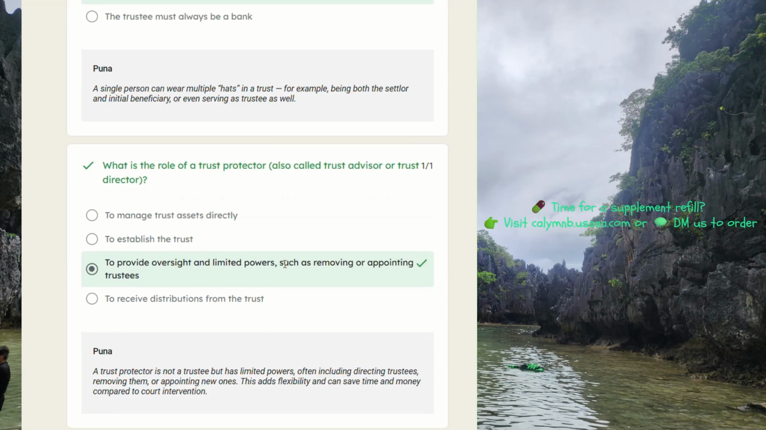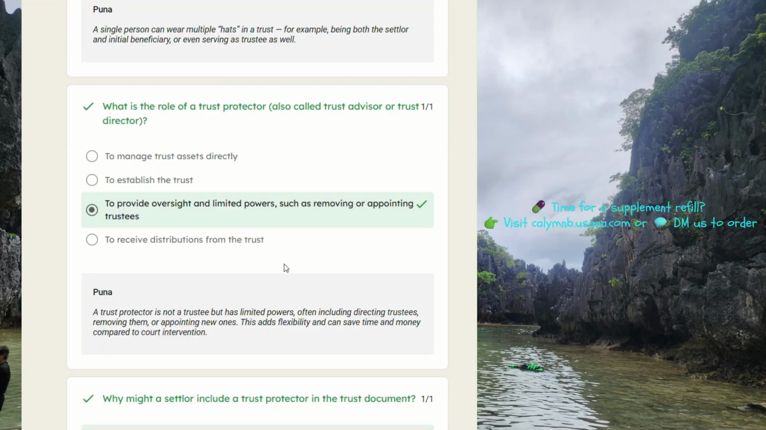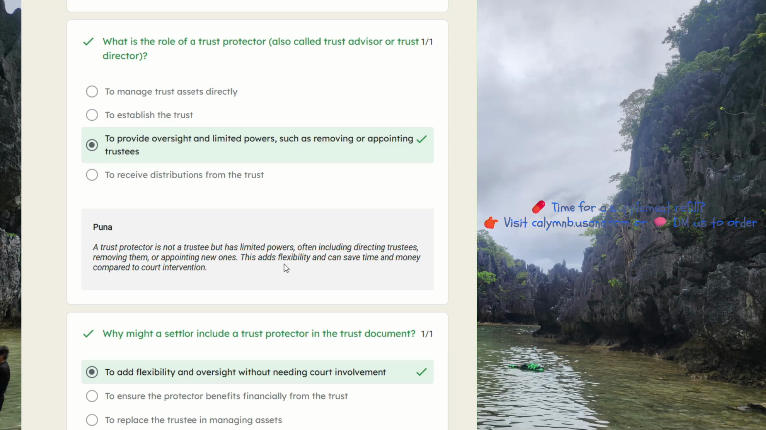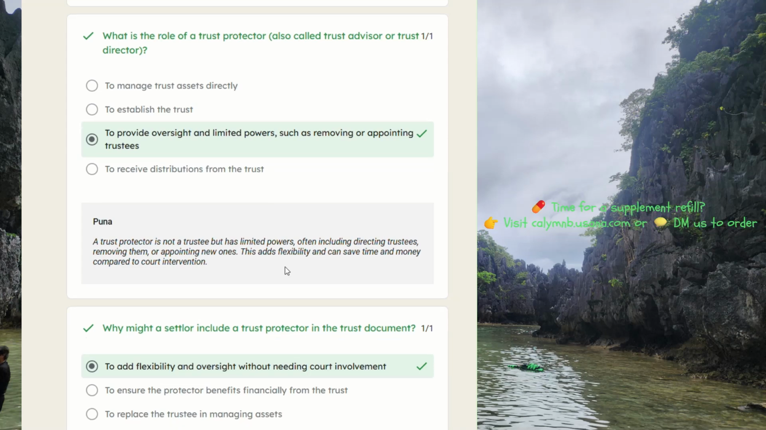What is the role of a trust protector, also called trust advisor or trust director? To provide oversight and limited powers, such as removing or appointing trustees. A trust protector is not a trustee but has limited powers, often including directing trustees, removing them, or appointing new ones. This adds flexibility and can save time and money compared to court intervention.